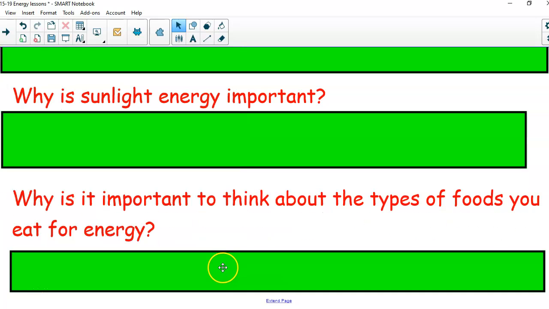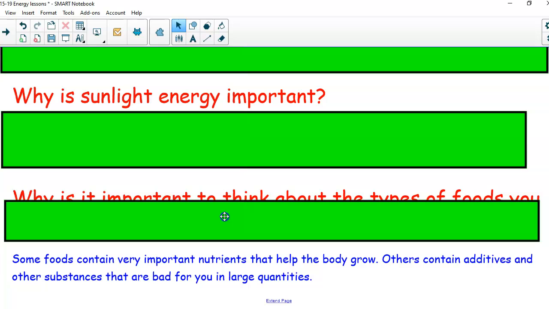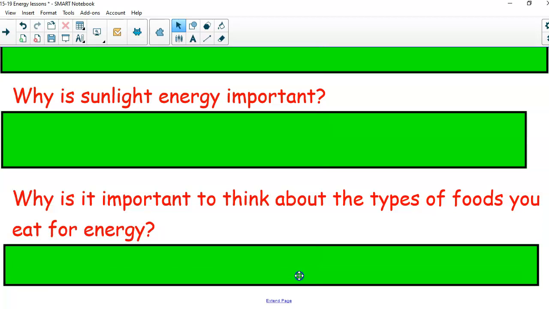And then finally, why is it important to think about the types of foods you eat for energy? This is important. Some foods contain very important nutrients that help the body grow. Others contain additives and other substances that are bad for you in large quantities. So you want to make sure that you are putting healthy food in your body. That's what will help our bodies function appropriately or correctly.